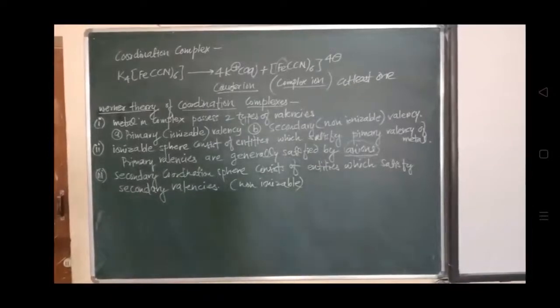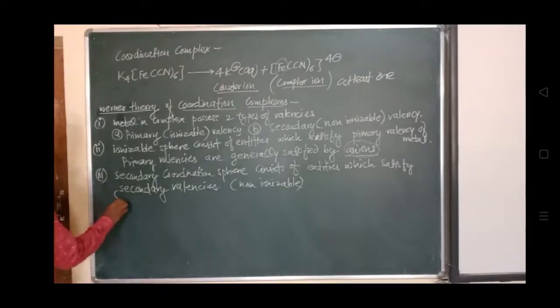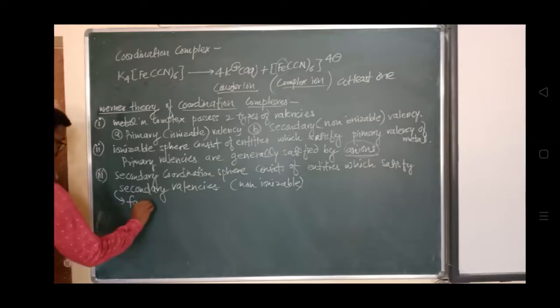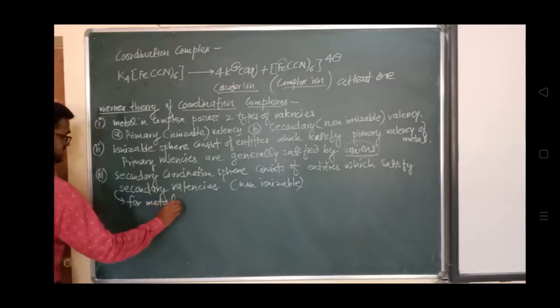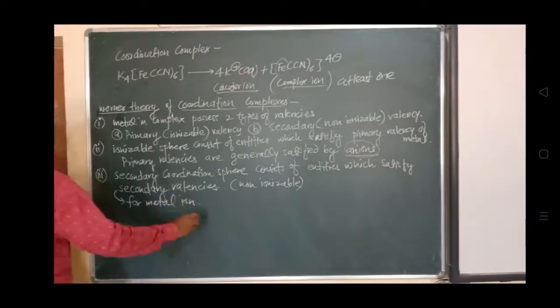So secondary valencies for metal ion. Okay, this is secondary valency for metal ion. तो ये देखो metal ion इसमें ये वाला है. Okay, central metal ion.